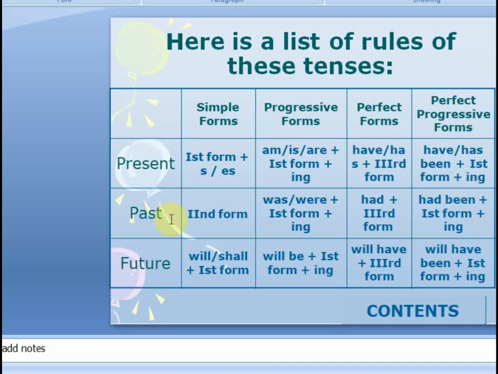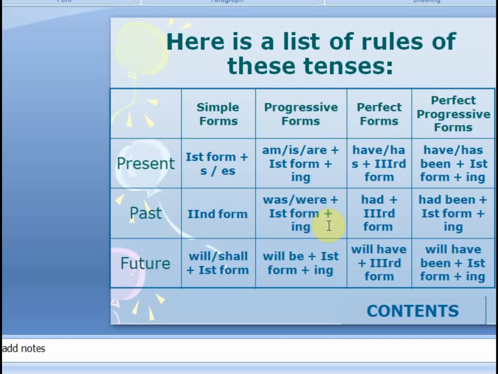Then past tense, simple past tense, we always take second form of the verb irrespective of the subject, whether the subject is singular or plural. We always use second form of the verb, as we say I played, he played, they played. Then coming to the continuous tense, he was playing, they were playing, I was playing. But then again there is an exception for this rule.